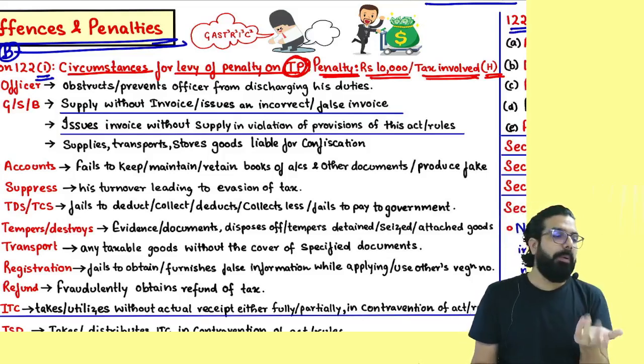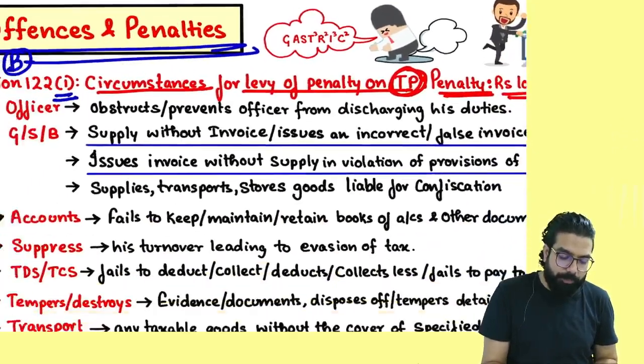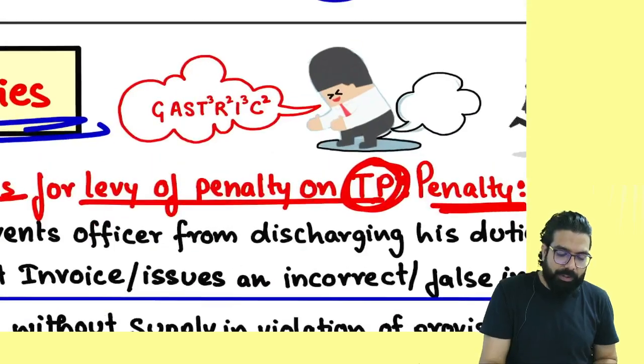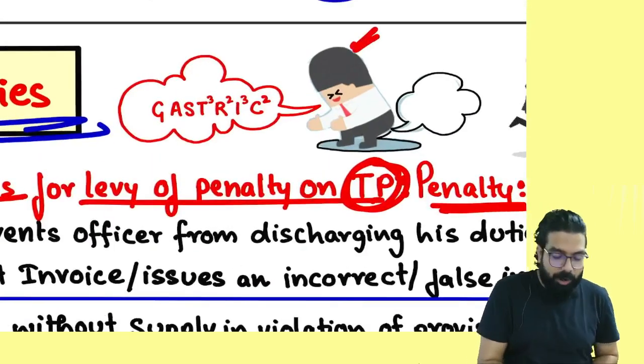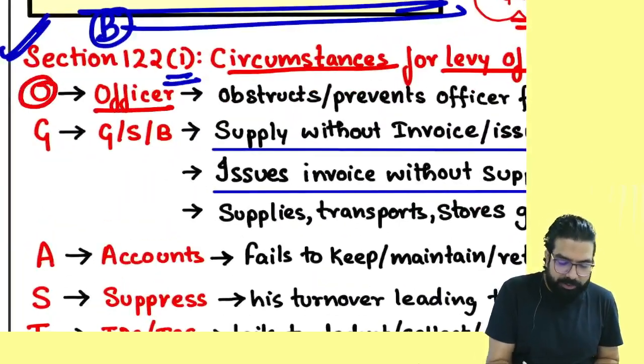But 21, how to remember, sir, all the 21 offenses? So I've gone ahead and made one small mnemonic: this officer went ahead and told, oh, I have got gastric. Take it, everyone, gastric is what? O for officer over here.